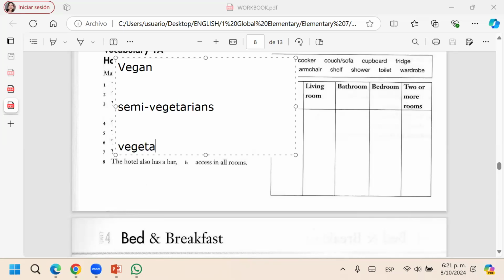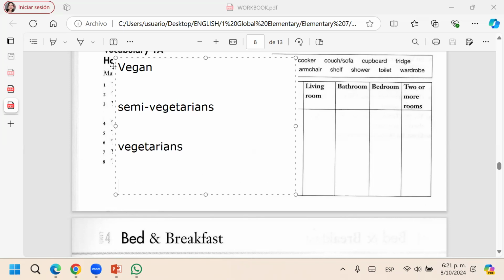And the vegetarians here, they are more relaxed. They don't eat meat, but they can eat fish, they can eat eggs. The only thing that they don't eat is meat, for example pork, beef, chicken. But they can eat eggs or food that comes from an animal.